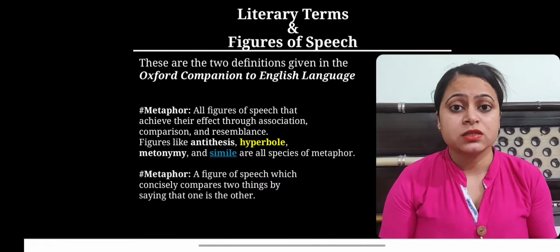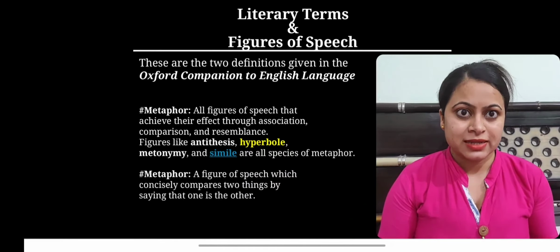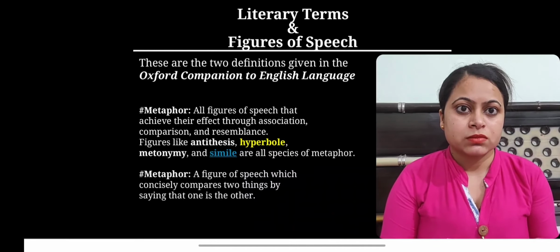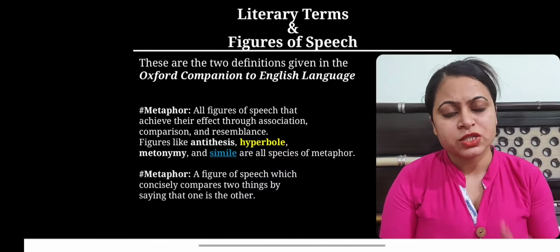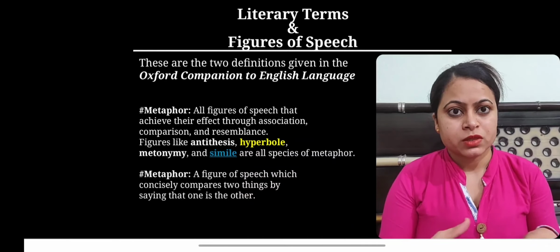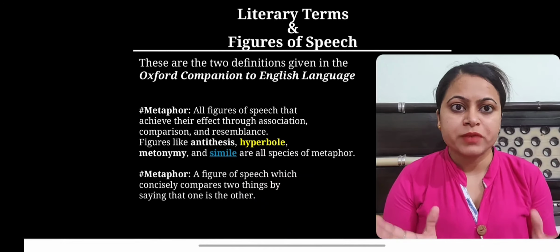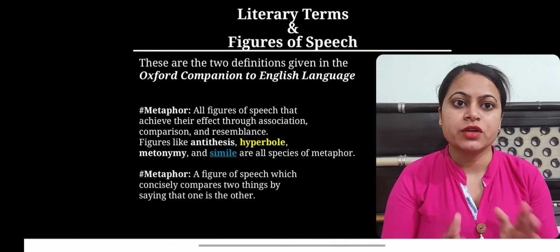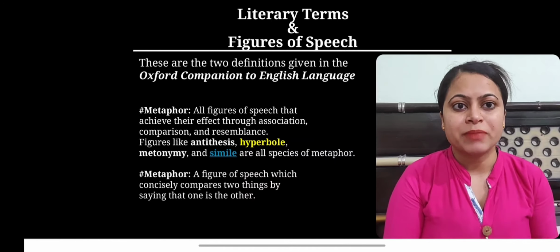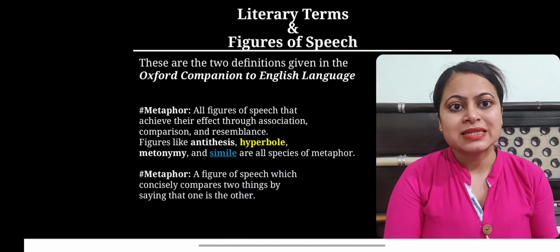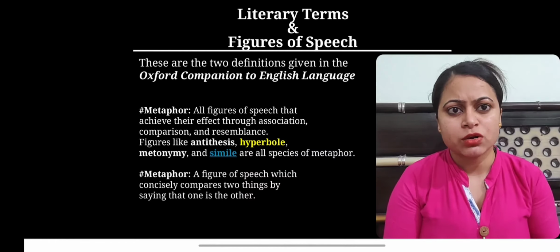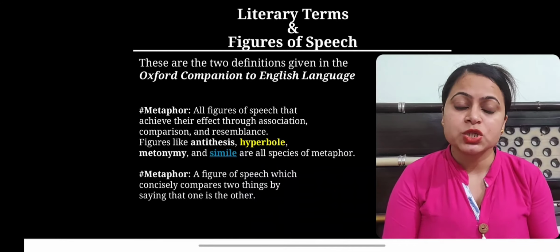The first one is more general. It says that under the broad spectrum of metaphor come all figures of speech that achieve their effect through association, comparison, and resemblance. Figures like antithesis, hyperbole, metonymy, and simile are all species of metaphor.